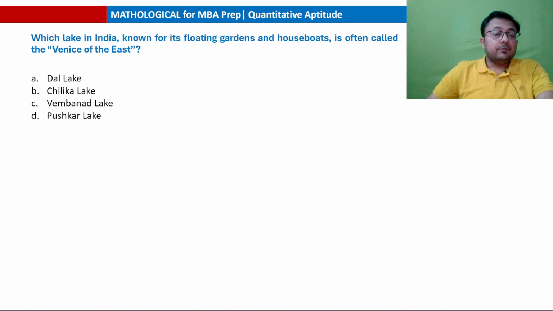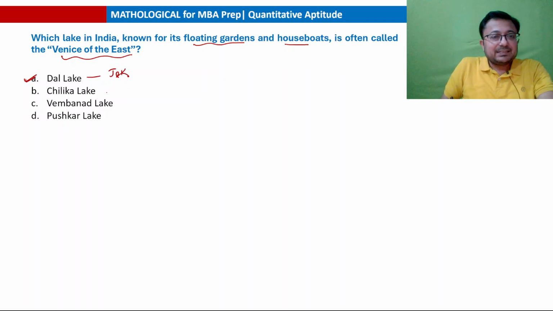Next question. Which lake in India, known for its floating gardens and houseboats, is often called the Venice of the East? Dal Lake, Chilka Lake, Vembanad Lake or Pushkar Lake? So the answer should be obvious. The answer is Dal Lake in Jammu and Kashmir, and that is known for floating gardens and houseboats.